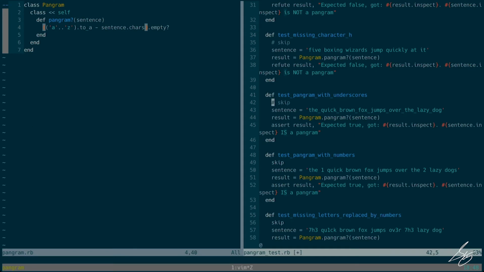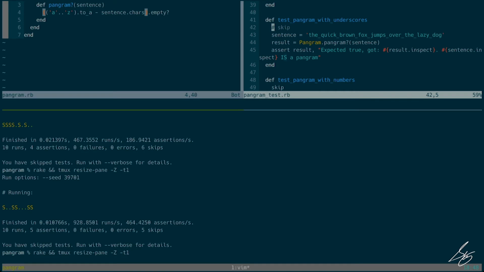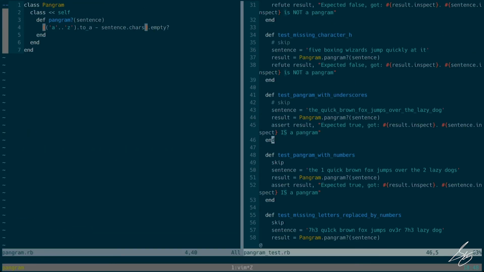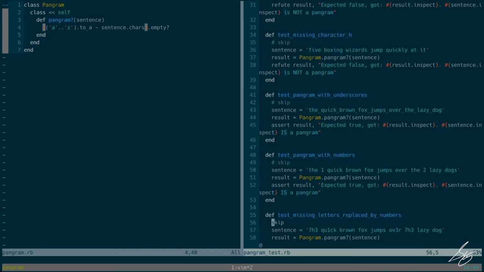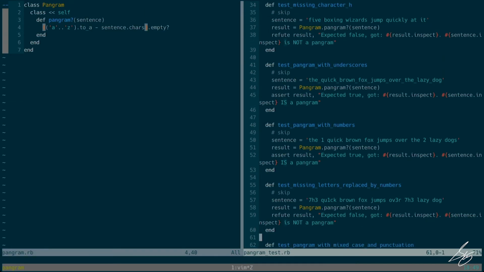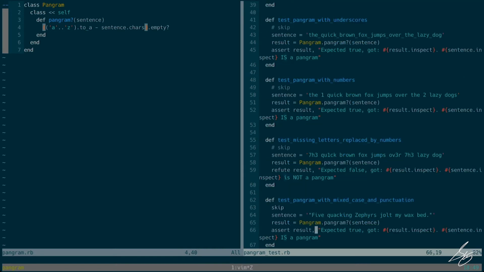Test pangram with underscores. Our algorithm doesn't care about underscores. This is going to be just fine. Test pangram with numbers. Same thing for numbers. I don't care about numbers. Missing letters replaced by numbers. I don't know why any solution would not work for this. That seems like if you implemented a LeetSpeak savvy algorithm, then you would be out of luck. You would not be matching. You wouldn't be meeting the requirements.